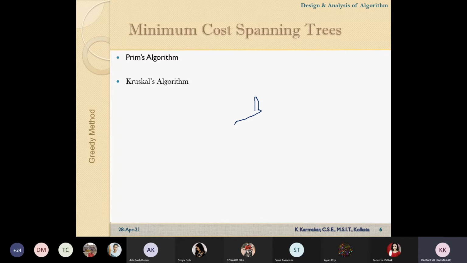Okay, so what is the difference between these two? The approaches are different, so what is the difference between these two?